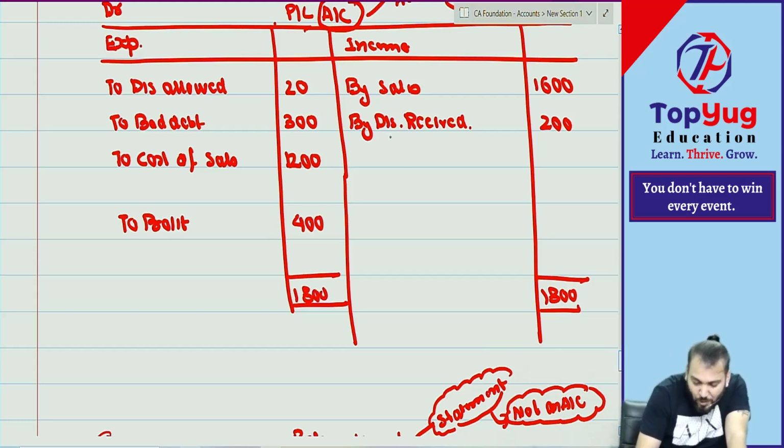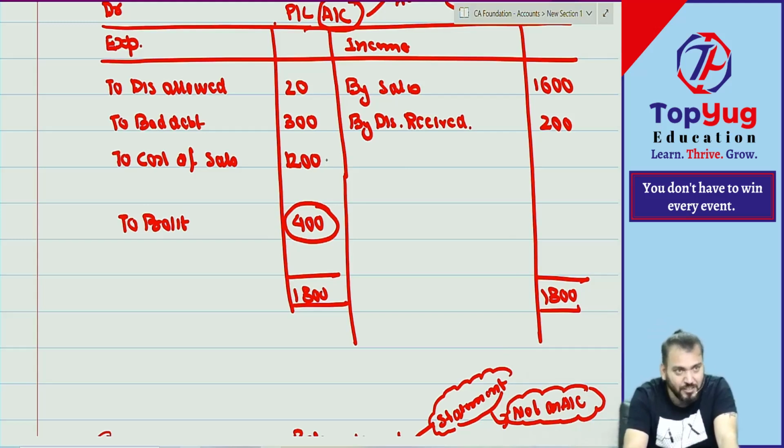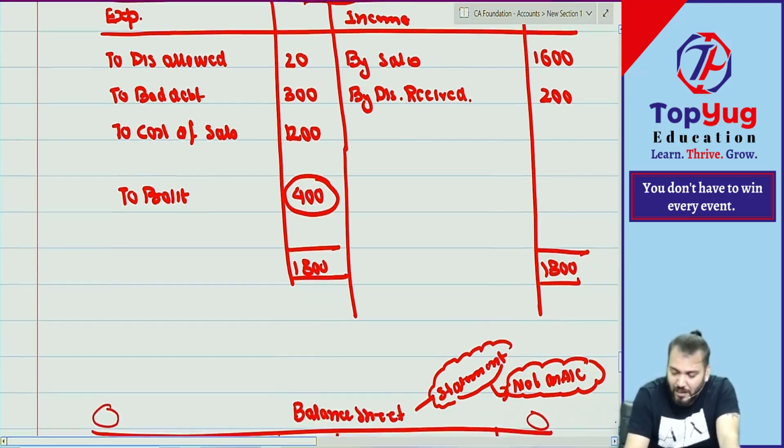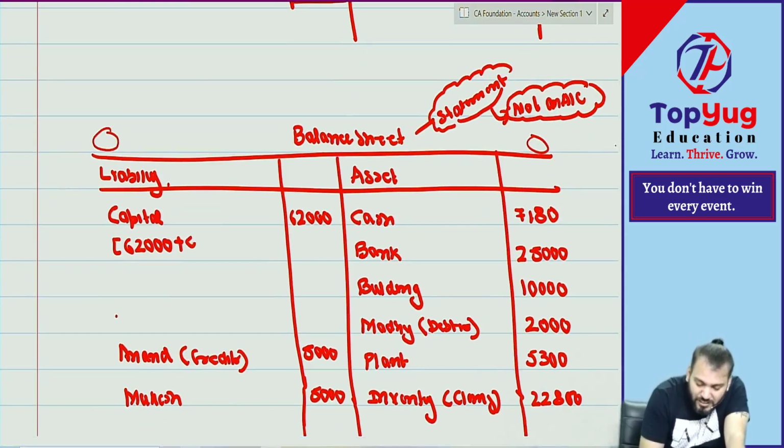Income is more than expense means what? Profit. Income is more than expense means it is profit. You can see 1800 is more than what? Expense. So it is profit. Profit belongs to whom? Profit belongs to the owner. Owner means which account? So this profit will be added to which account? Capital account. It means this was not correct? It will be 62,000 plus what? 62,000 plus 400, yes or no? How much?